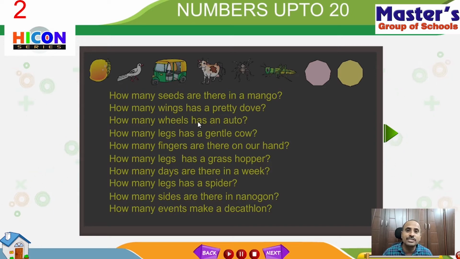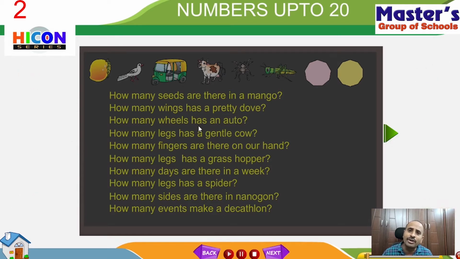The first question: how many seeds are there in a mango? Children, look at the pictures. How many mango seeds are there? That is 1. There is one mango seed in the picture. Next question: how many wings has a pretty dove?